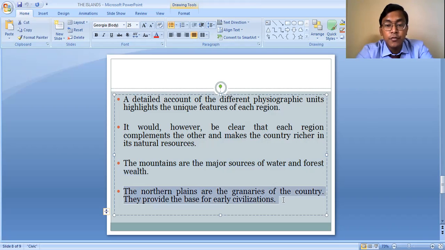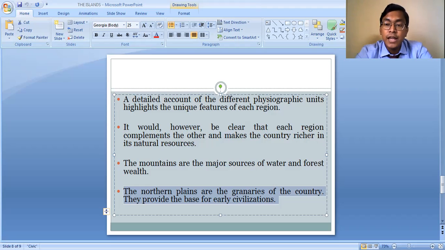The northern plains, which lie to the south of the Himalayan mountains, are also considered the granary of our country. Why? Because the northern plain is the region which is intensively cultivated, where most of the agricultural production of our country is done. Most of the agricultural products come from this northern plain region, like from Punjab, Haryana, Uttar Pradesh, Bihar, West Bengal, Assam. These are the states which come under the northern plains region, and these are the states where most of the agricultural practice is done in our country.